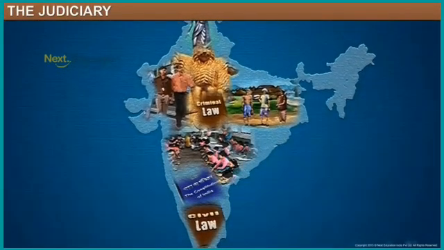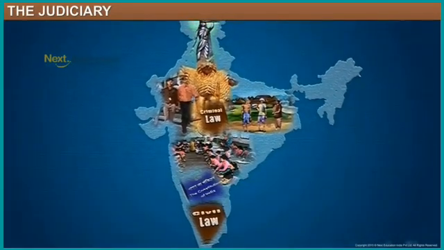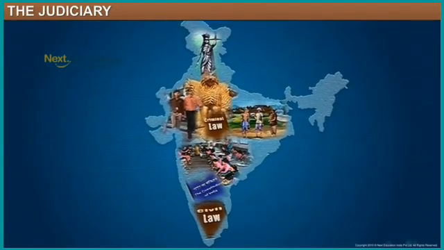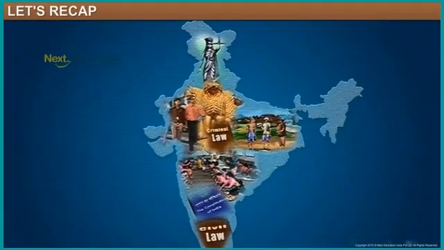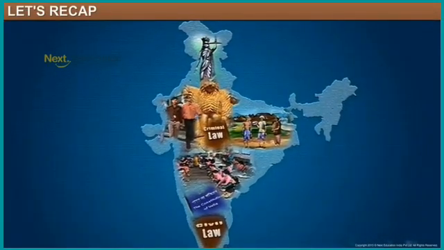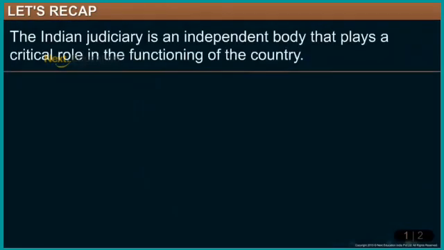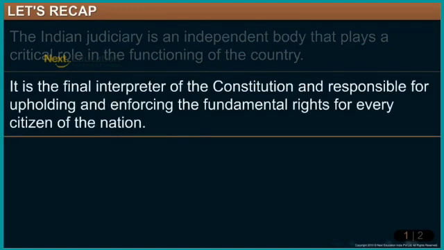Students, you know criminal laws and civil laws give a better future to everyone living in India. Why? Because somebody may do wrong things, so we have to reduce those wrong things. That's why it is important. In this introduction, the Indian judiciary is an independent body that plays a critical role in the functioning of the court.